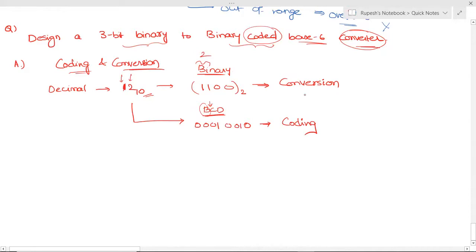So in conversion, let us see another example similarly. Example 2. Let us take a number 15 in decimal form.